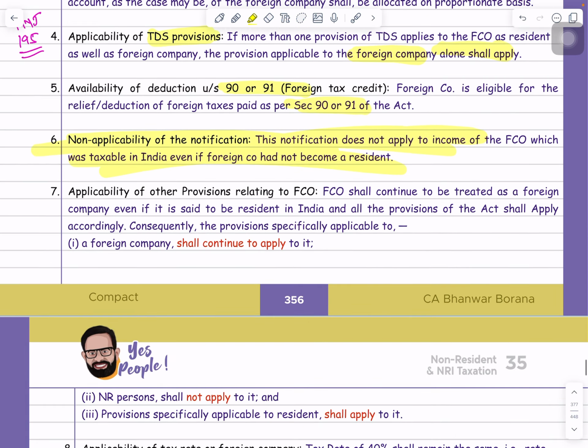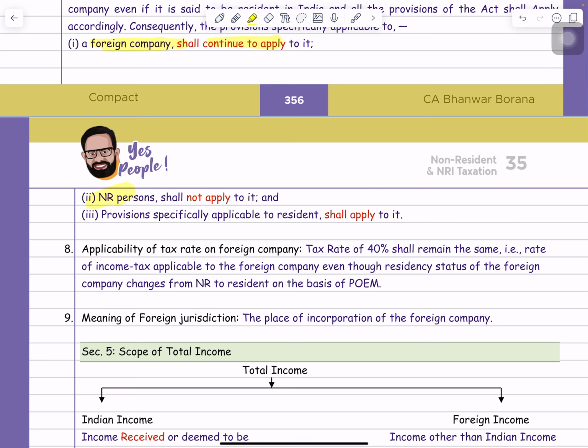One more point, guys: under the income tax, there are various provisions which are applicable only to a foreign company. Will that be applicable? The answer is yes. But suppose there are some provisions which are applicable only to a non-resident. Is that applicable? No, it is not applicable, because that foreign company is not a non-resident. Now that foreign company is a resident, so a provision applicable only to a foreign company will apply. A provision applicable only to a non-resident does not apply. And any provision applicable to a resident person will apply. The answer is yes. You got my point or not?